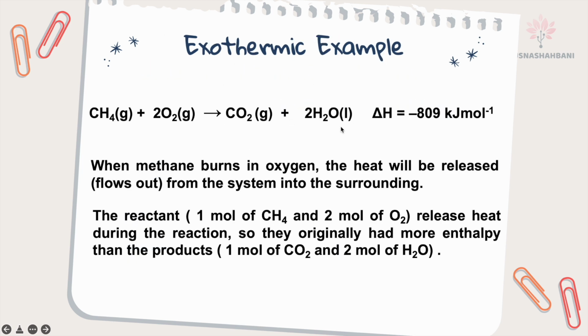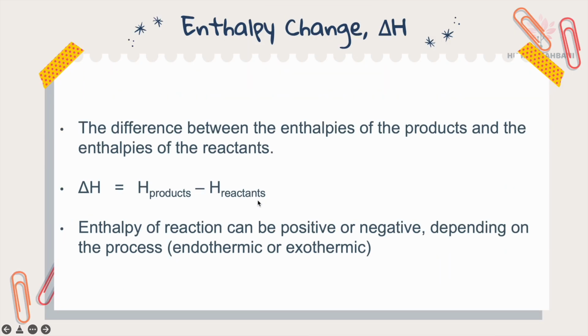For exothermic, the enthalpy of the product is less than the enthalpy of the reactant, because heat is released to the surrounding. So in the system, the enthalpy becomes less at the product. We know that delta H is enthalpy of product minus enthalpy of reactant. So when the product value is less than the reactant, you will get a negative value.